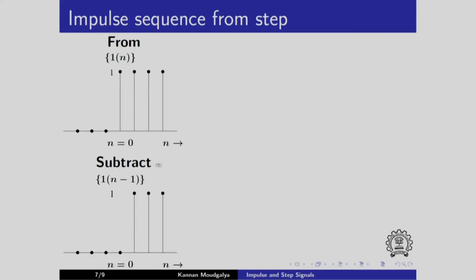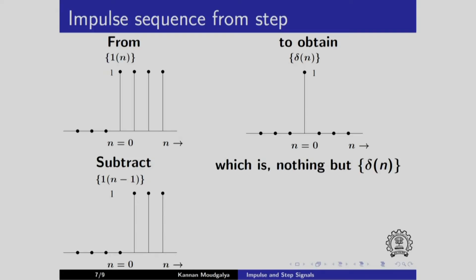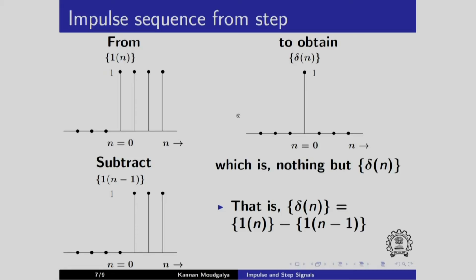Supposing I subtract the second sequence from the first sequence, then you see the second, third and fourth entries become 0. In fact, all future entries become 0 except at n equal to 0. So, we get the result. You can see that it is nothing but delta of n, that is delta of n is equal to 1 of n minus 1 of n minus 1.